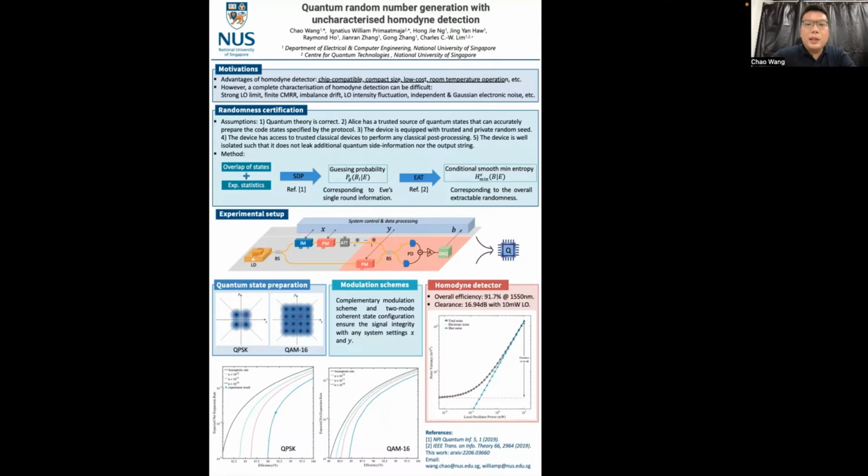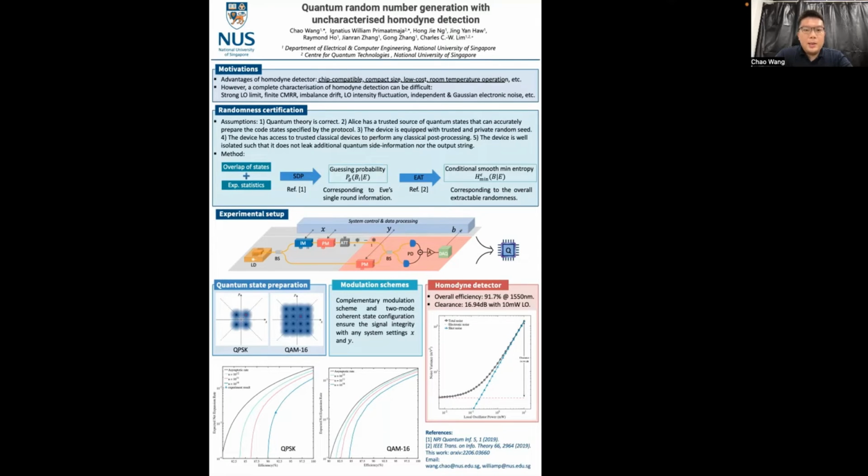With this security analysis, our protocol is secure against quantum side information, which means that we can allow the uncharacterized measurement device, the homodyne detector, to be entangled with the eavesdropper outside the QRNG system prior to the execution of the QRNG protocol. In order to test the feasibility of the protocol, we set up a fiber optical experiment system as shown in the middle of the poster.